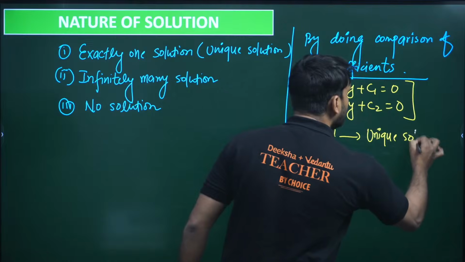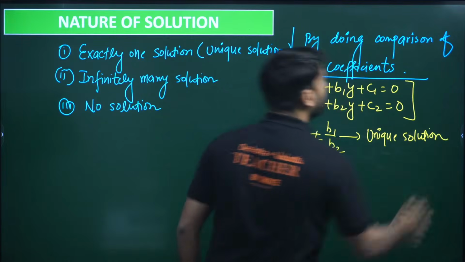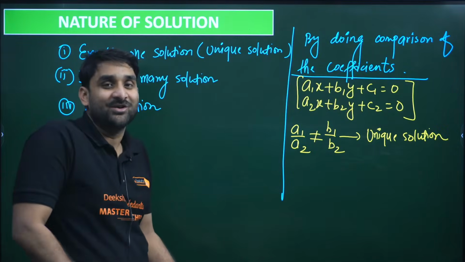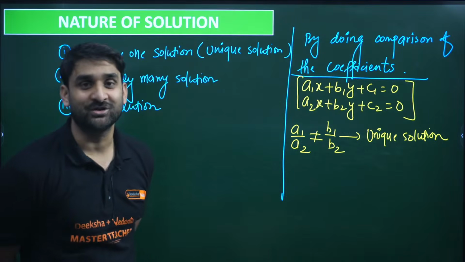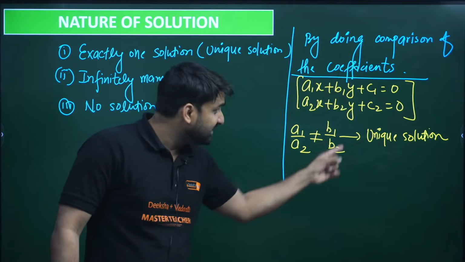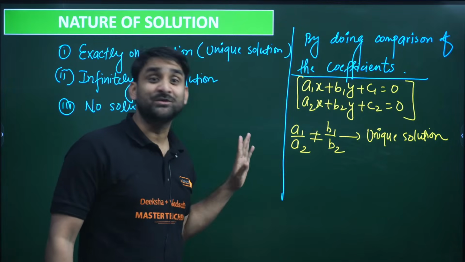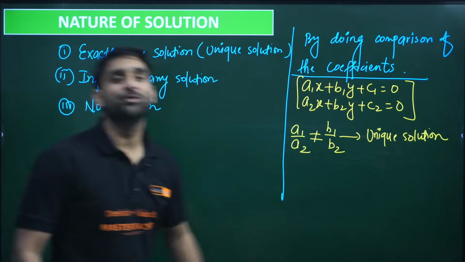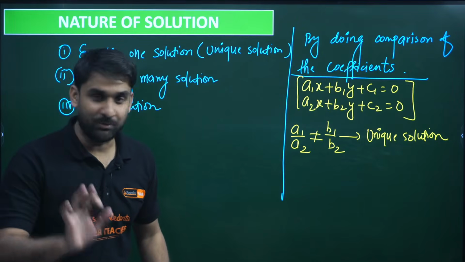Unique solution will be there. Unique solution means exactly one solution. You don't need to solve the linear equation in expanded form. If you compare the coefficients and this result is fulfilled, you can say a unique solution will be there. Are you getting my point?